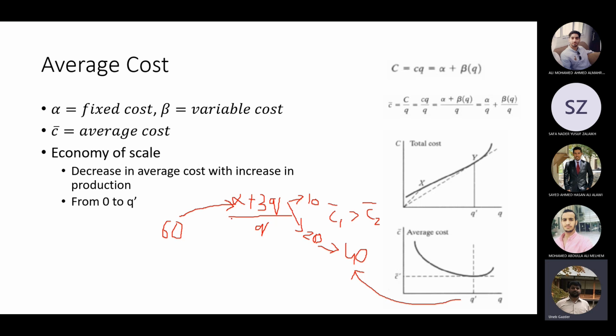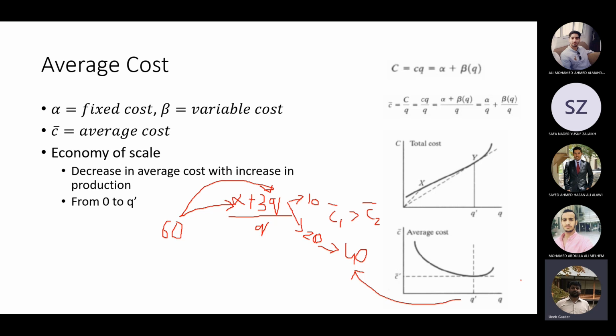But that bus will need a new alpha, and this beta will also increase. It will cost more fuel. Running cost of a larger bus will be more as compared to a smaller bus. Running cost of a car is less as compared to a bus. So alpha and beta will change.